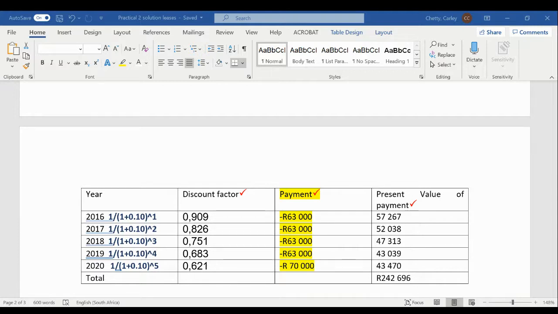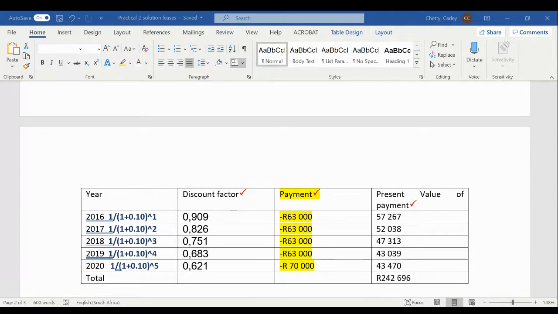And then your discount factor in year 3, we will go 1 divided by 1 plus 10% to the power of 3, because it is 3 years away that this payment is going to happen. So we're taking it back now for 3 years. Your discount factor for year 3 will be